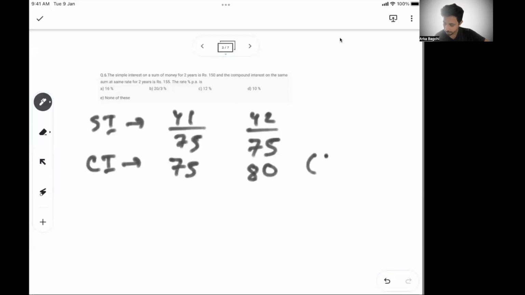How did we get 80? Because 155 was the compound interest for 2 years. In the first year you got 75, so in the next year you have to get 80. Why do you get 80? Because of this 75 extra rupees that has been added to the principal.